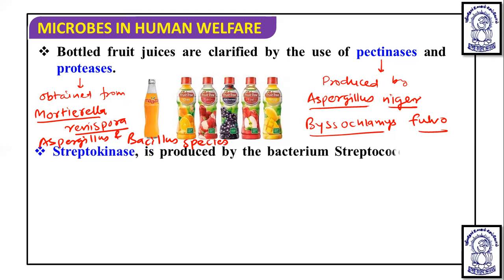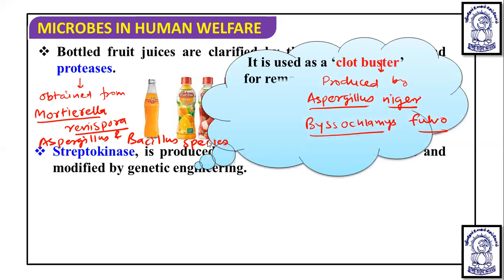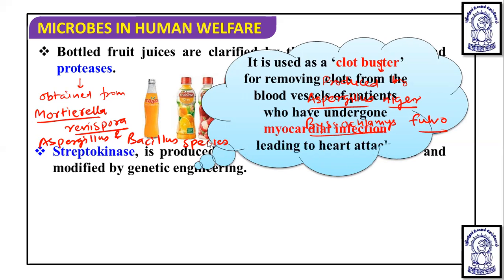The next enzyme is streptokinase. It is produced by the bacterium Streptococcus, and it is modified by genetic engineering. This streptokinase is used as a clot buster for removing clots from the blood vessels of patients who have undergone a myocardial infarction, because myocardial infarction leads to heart attack. So removal of the clot is carried out by the streptokinase enzyme.